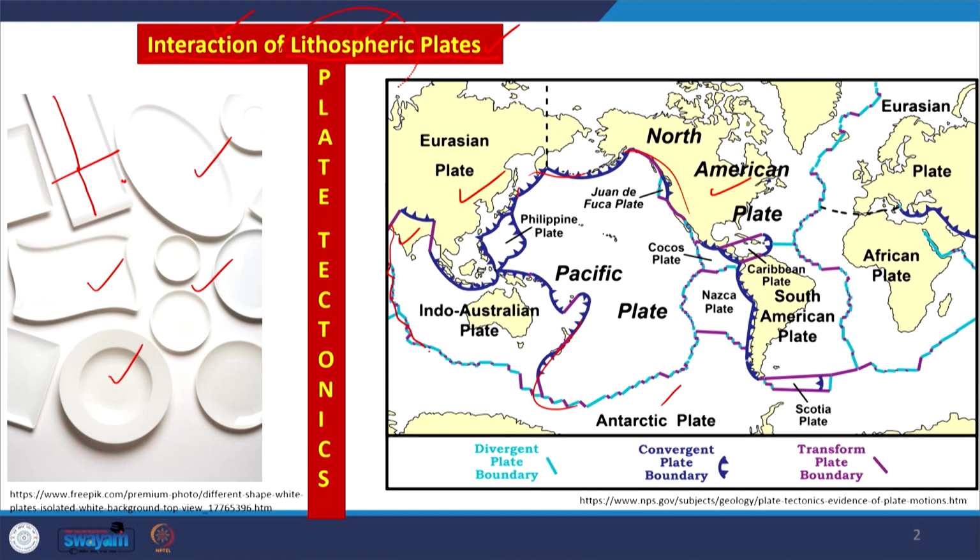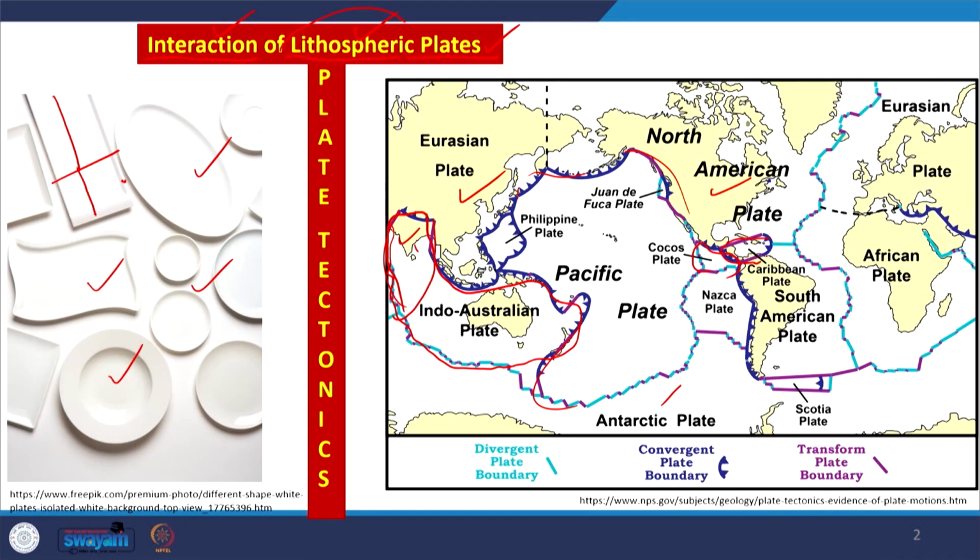For example, if you think about the Indian subcontinent, we have the Indian plate. If you see this dimension, its areal extension is much more as compared to its thickness. Suppose we take about 40 or 50 kilometers. We have thousands of kilometers of length and width as compared to only 40 to 50 kilometers of thickness. That is why the term plate is used.